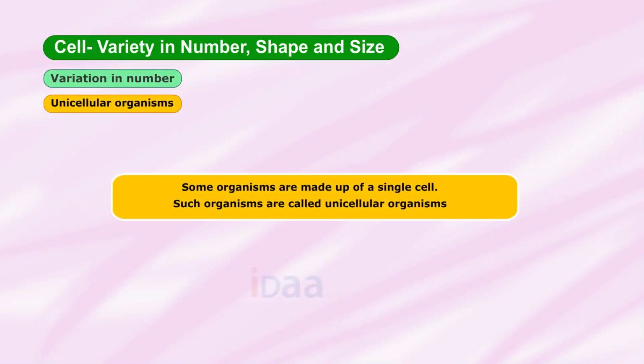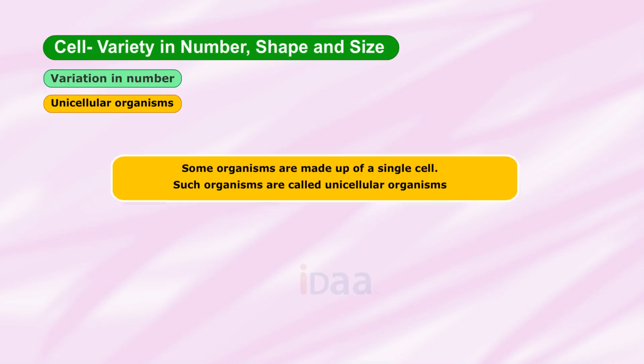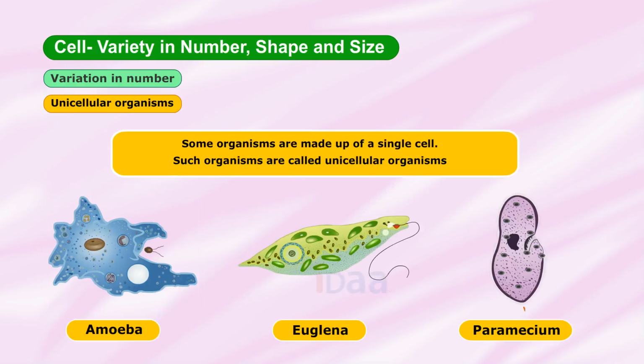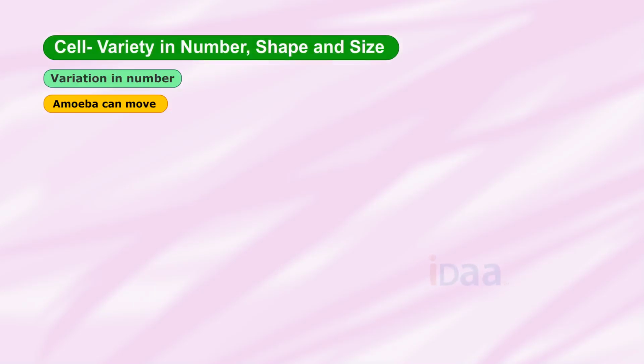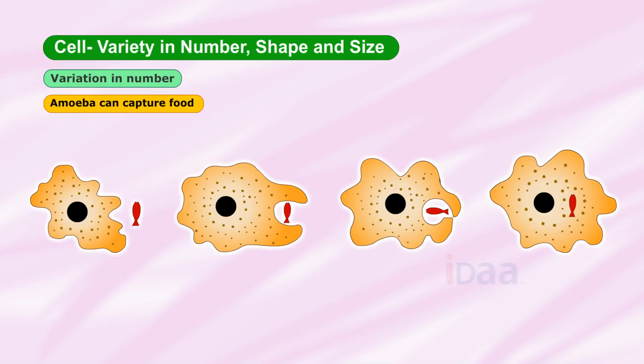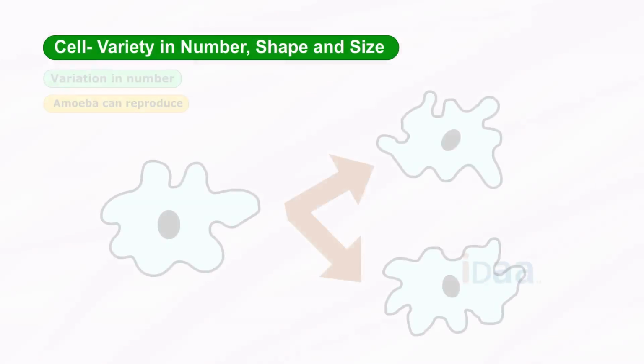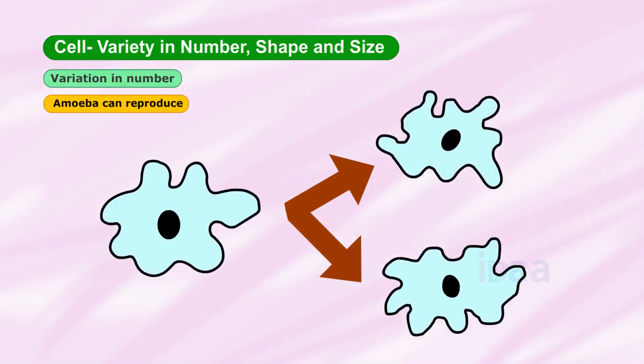Some organisms are made up of a single cell. Such organisms are called unicellular organisms. Example: amoeba, euglena, paramecium, etc. Even if their body is comprised of a single cell, these organisms can perform all the functions necessary for their survival. Amoeba can move with the help of pseudopodia, can capture food and digest it, can respire and also reproduce.